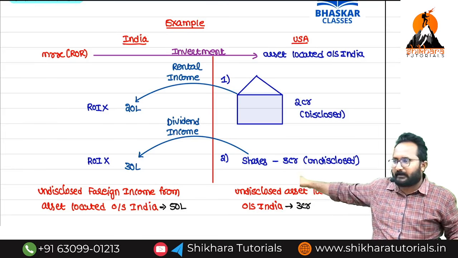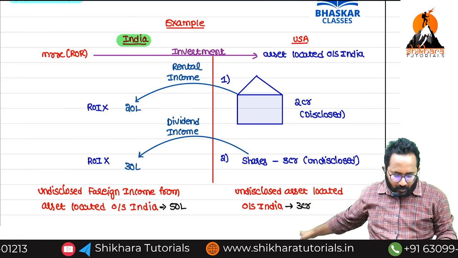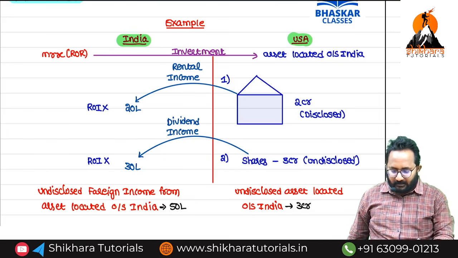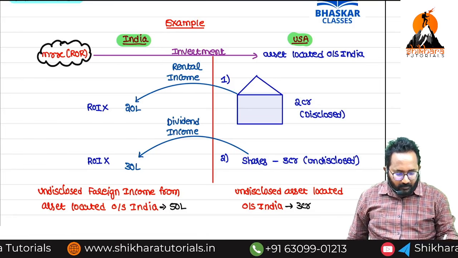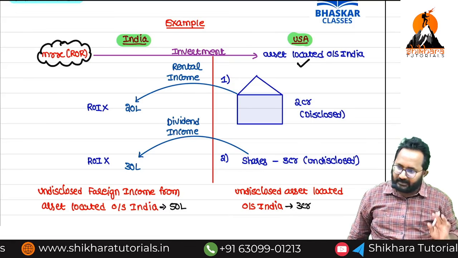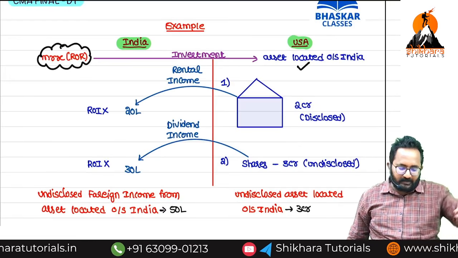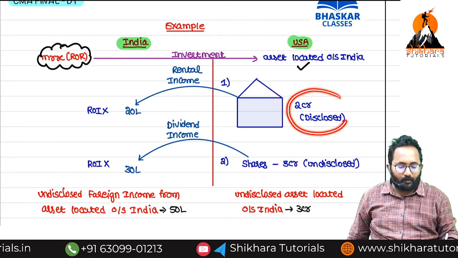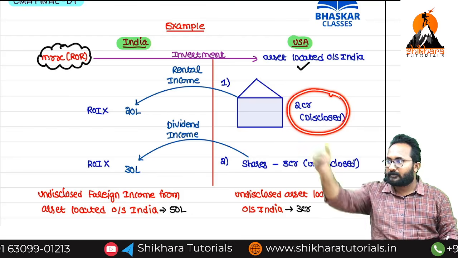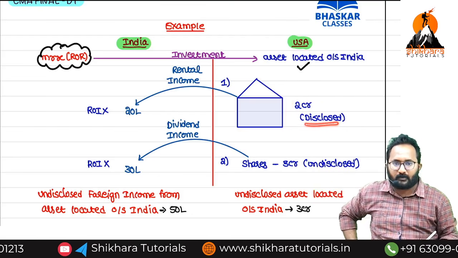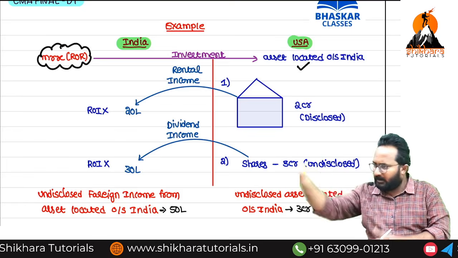Again, one more example for your clarity. India, outside India. Mr. X is a resident and ordinarily resident. He invested in one asset located outside India, a house property, but that asset is properly disclosed. That is why you can't include this asset value in the scope. It is clearly disclosed: I have salary income, and with my salary income I purchased one property outside India. There is nothing wrong in that.